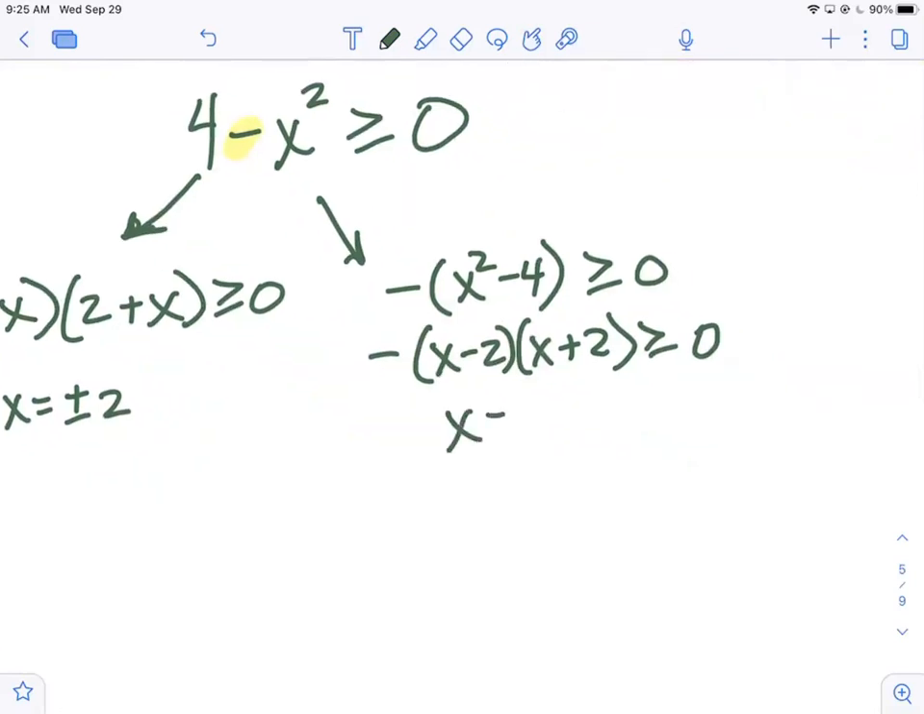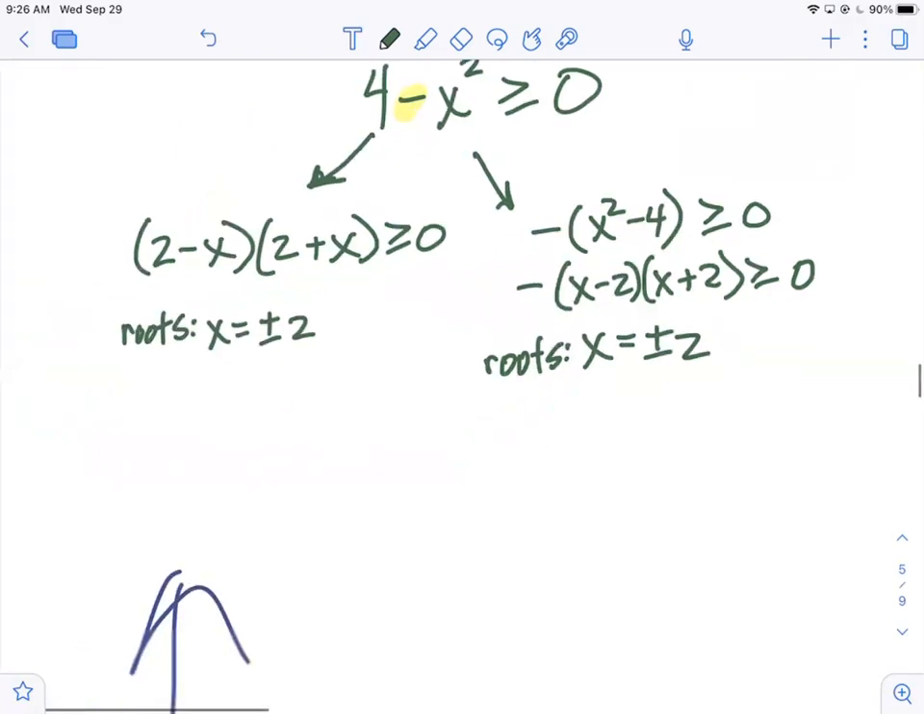Now, you don't want to say x equals plus or minus 2 like that right below this version, because if you do that, you're basically telling me that these are the only 2 solutions to this inequality. And it's not. There's a lot of solutions. So that's why you would need to put something like roots colon or x-intercept colon or something like that. It kind of labels what you're doing.